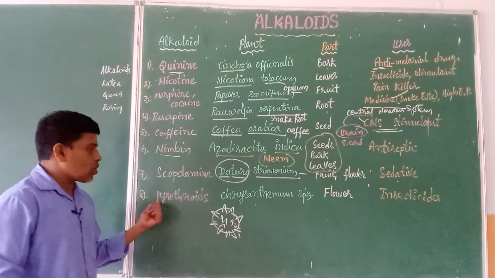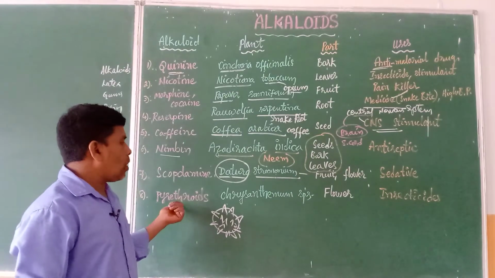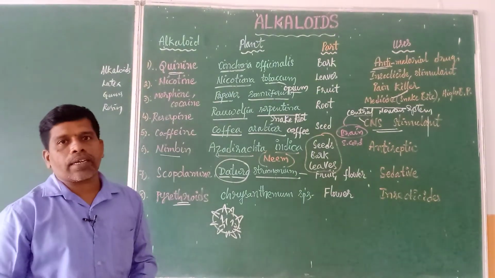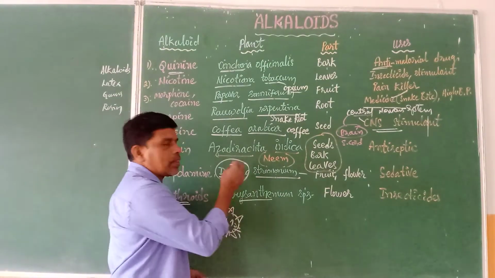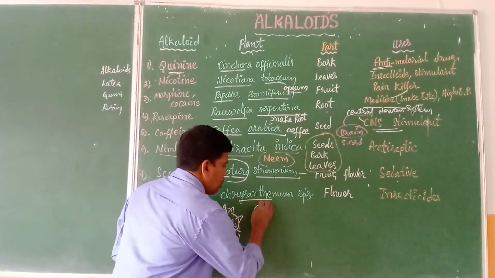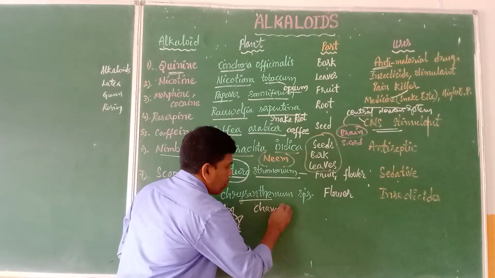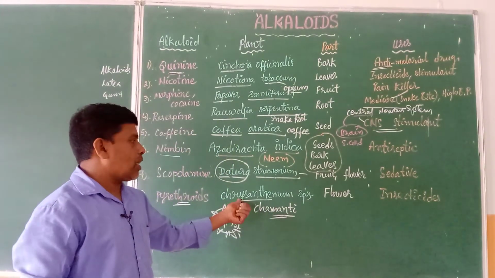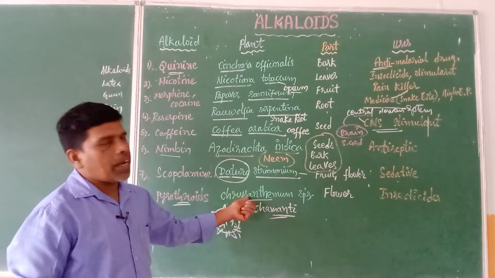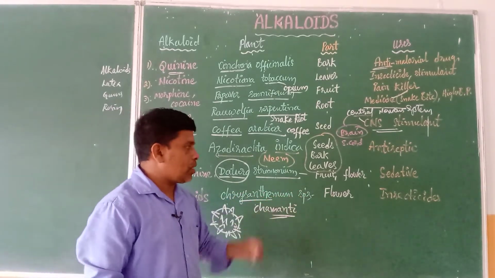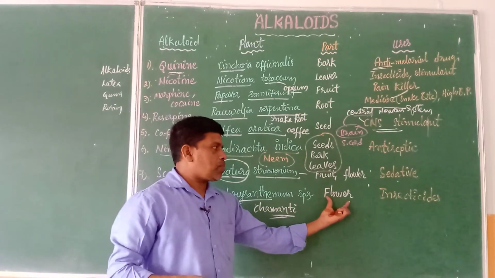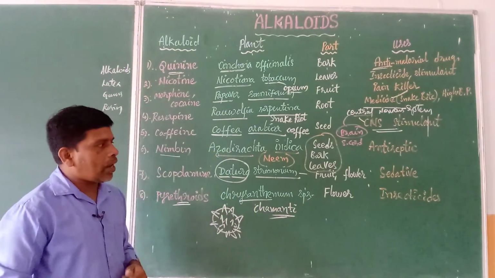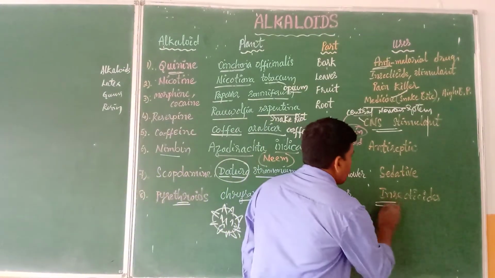Now moving to the last one, which type of alkaloid? It is called pyrethroids. The alkaloid pyrethroids is extracted from a plant called chrysanthemum, commonly called chamanti. You might know what the chamanti plant is. Chrysanthemum is the scientific name, any chrysanthemum species. The petals of this flower are very important, and they contain the pyrethroids alkaloid, which is proved to be the best insecticide.